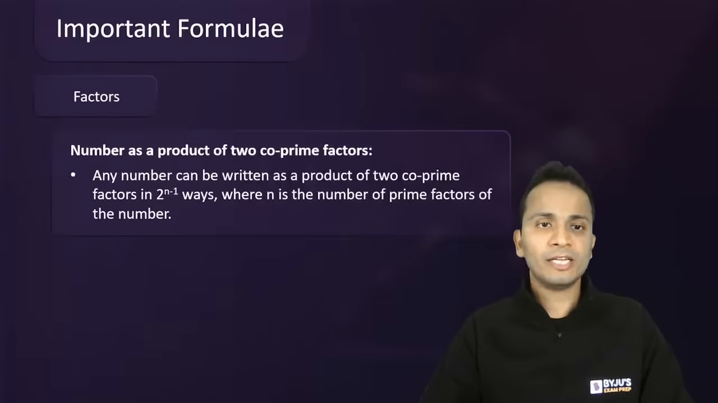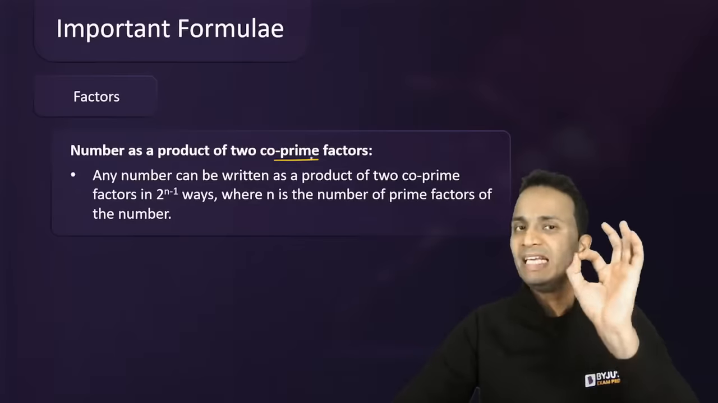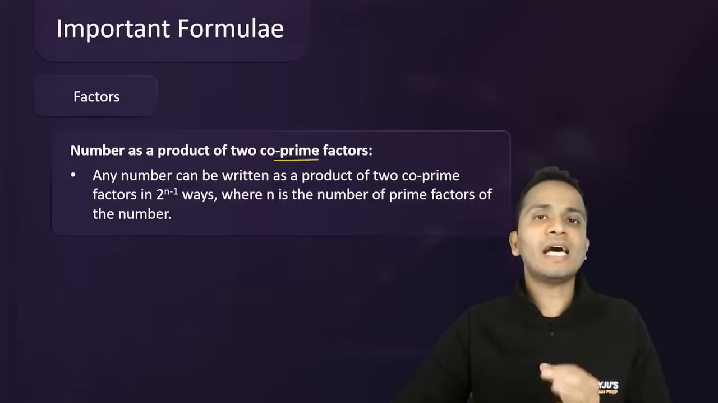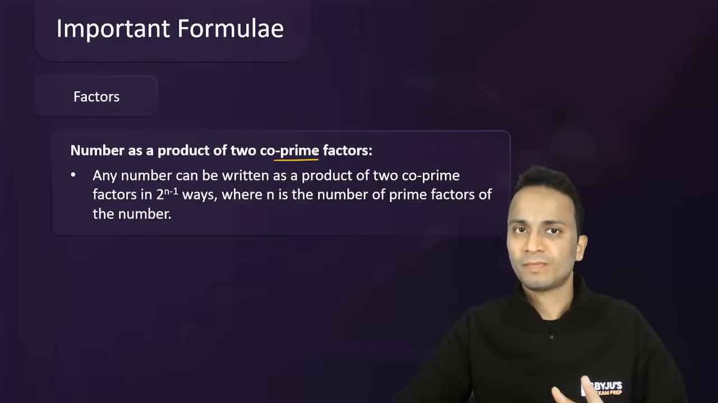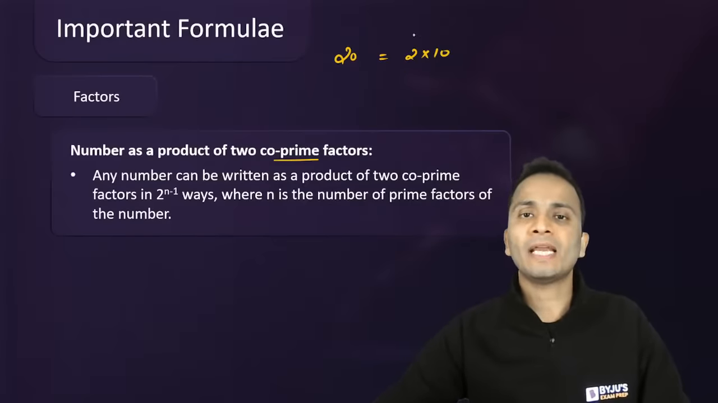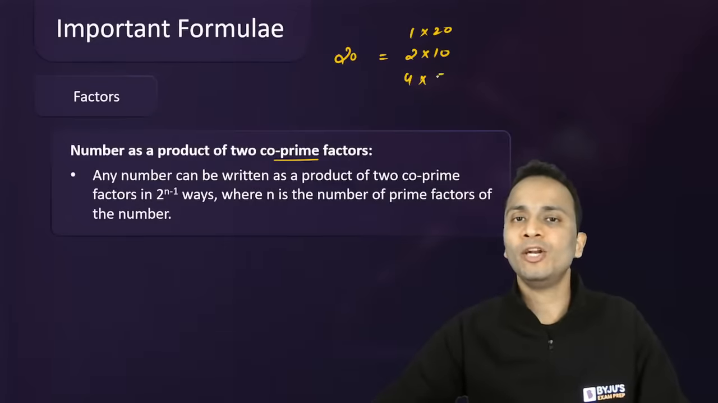This was calculating the number of factors. Now the formula for a number as a product of two co-prime factors. So if any number is given to you and you want to express it as the product of two co-prime factors, for example, let's say 20. I can write 20 as 2 into 10. I can write 20 as 1 into 20. I can write 20 as 4 into 5.